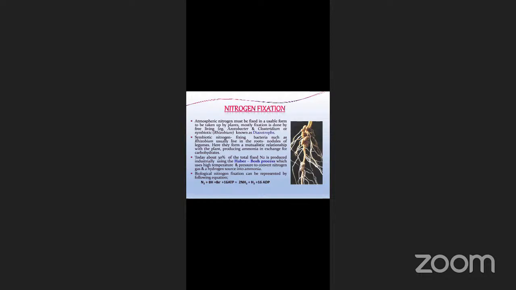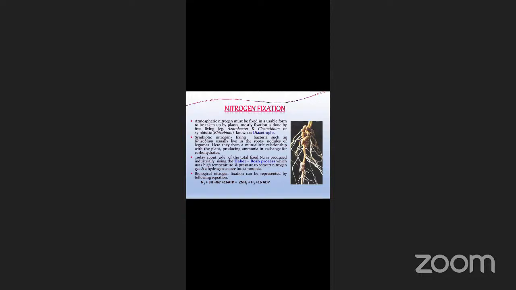So in this, now the rhizobium is a symbiotic. What this rhizobium is doing is helping the plants. The symbiotic nitrogen fixing bacteria such as rhizobium live in the root nodules of legumes, leguminous plants. For example, beans are called leguminous plants.